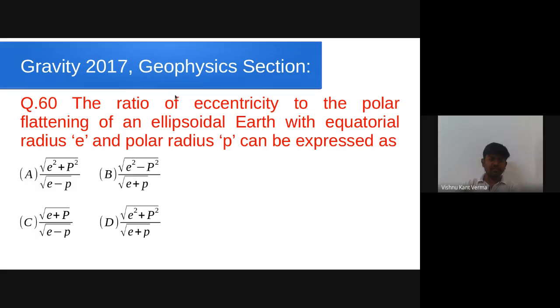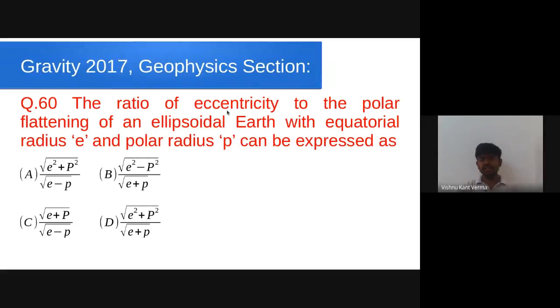This is the geophysics section of year 2017 in gravity methods. The question goes like this: the ratio of eccentricity to the polar flattening of an ellipsoidal Earth with equatorial radius E and polar radius P can be expressed as. For solving this question, you need to know the formula of two things.